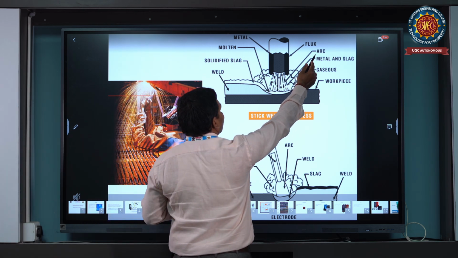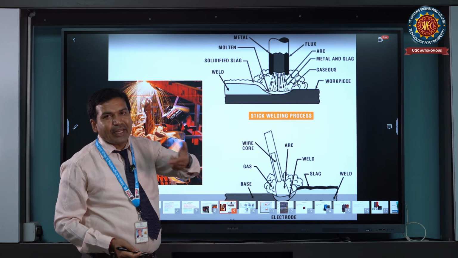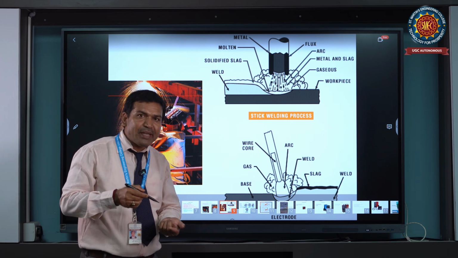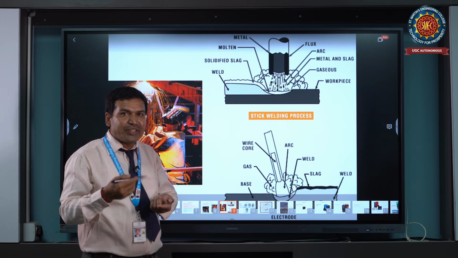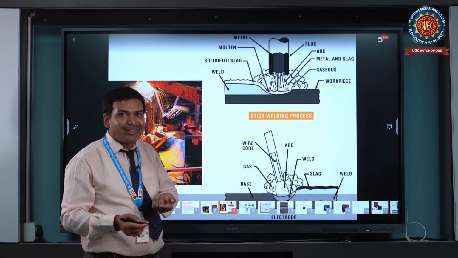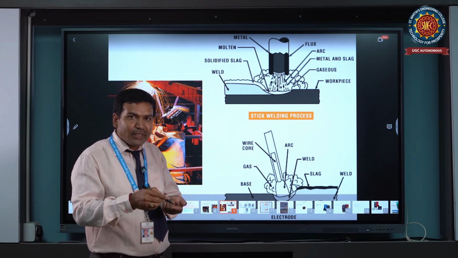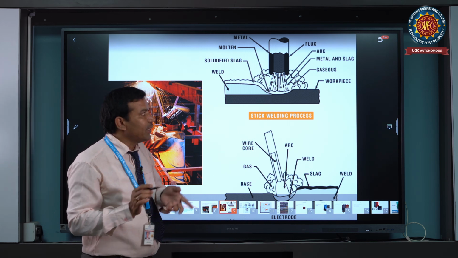The arc will be generated with a minimum 1 mm gap and a maximum 3 mm gap. We maintain that gap between the electrode rod and the workpiece, and in between you can generate the arc. Whenever the arc is generated and filler material is added, it converts from solid state into liquid state, melting and depositing wherever you want. They are only sticking the filler material.